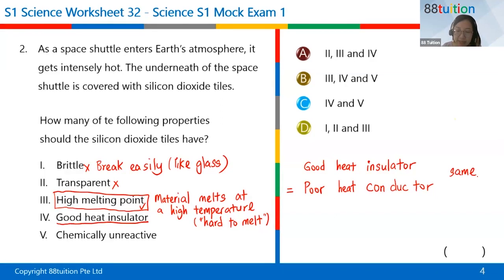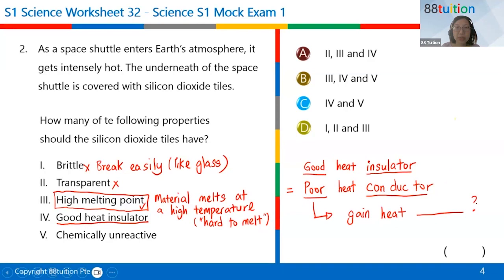As in, these two phrases are the same, because I change heat insulator to conductor and I change good to poor. That means this whole thing means the same thing. Now, if I talk about a poor heat conductor, it will then gain heat faster or slower? Everybody type into the chat, gain heat faster or slower. I expect a response. You either type faster, slower, or not sure.